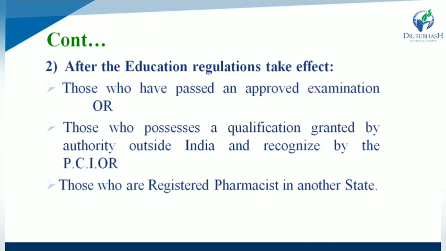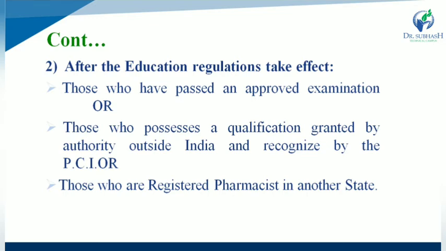What about second one, that is after the education regulation takes effect? So after education regulation takes place, those who have passed an approved examination. Otherwise, second option, that is those who possess a qualification, and this qualification is granted by authority outside India and is recognized by Pharmacy Council of India. Or last one, that is those who are registered pharmacist in another state.